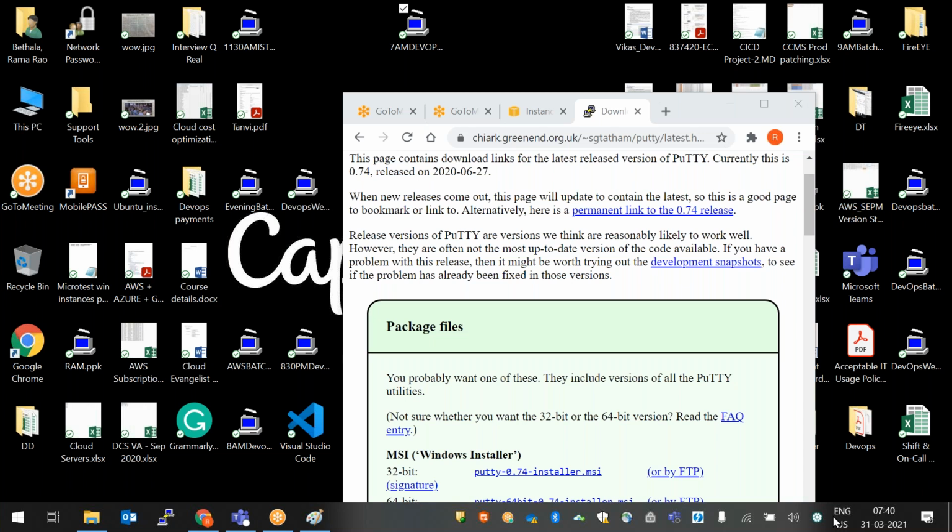PuTTY is the better one. We can use other tools also, but those are not good performance-wise. Sometimes they close automatically. Some issues are there. PuTTY is the permanent one. You can use a PuTTY session to connect to our Linux servers.